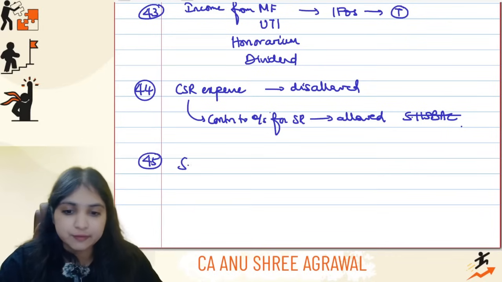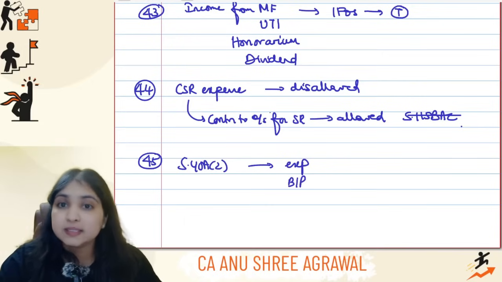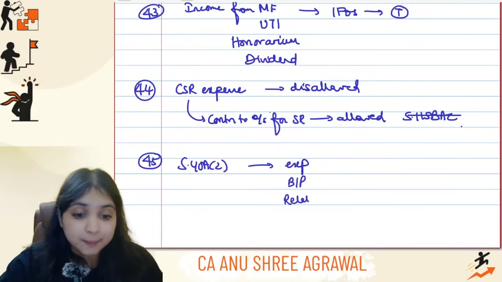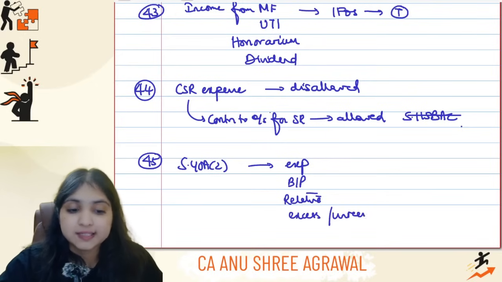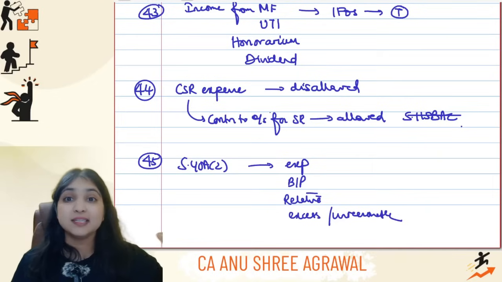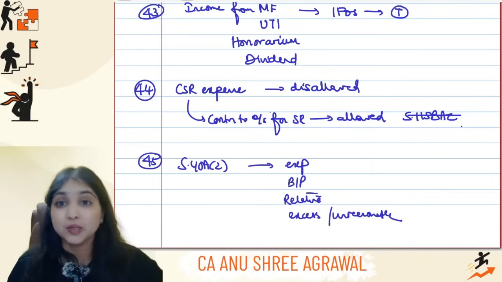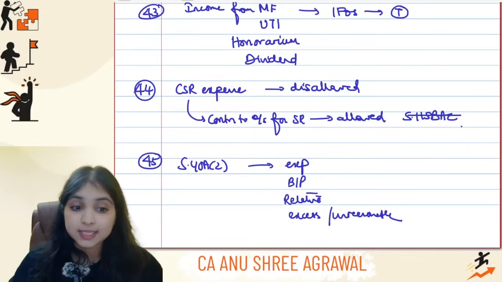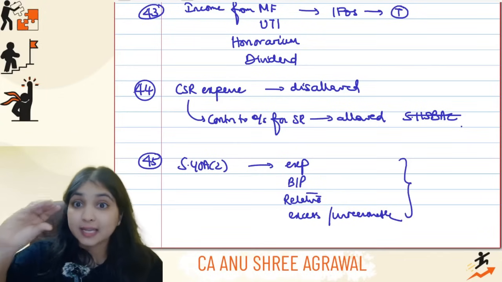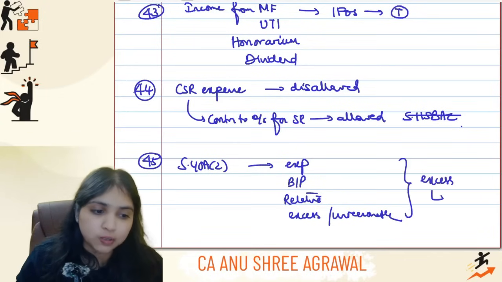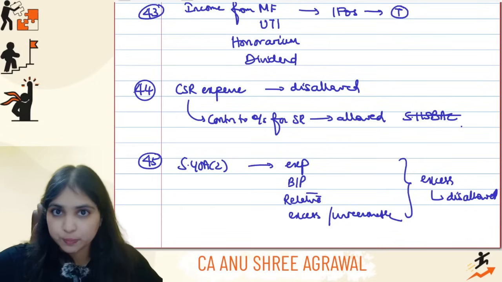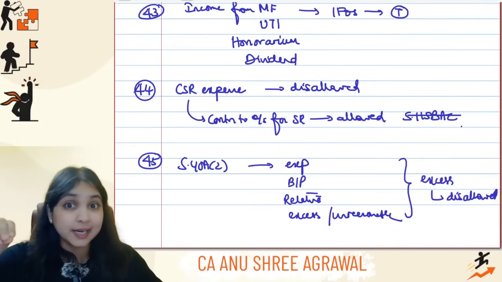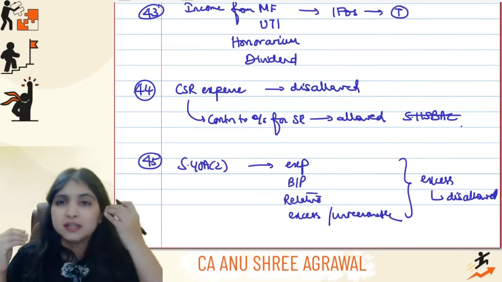Then point number 45, Section 48 subsection 2, the assessee has incurred an expense. The expense is relating to business or profession. The other party happens to be a relative. The expense is excess or unreasonable, it is more than the fair market value. In such case, that excess or unreasonable portion is going to get disallowed under 48 subsection 2. Understood? The assessee has incurred an expense relating to his business or profession, it is excess or unreasonable, that is, more than fair market value, and the other party is a relative.